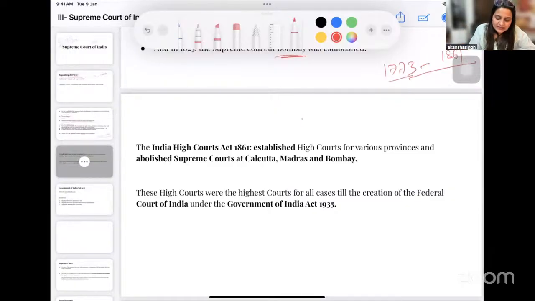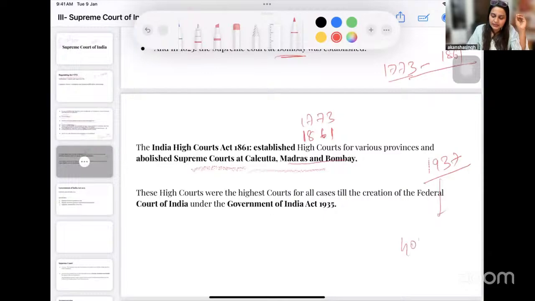So from 1773 to 1861, right? We introduced the Indian High Courts Act, and we said that all of these will now be considered as the High Court. And that is how we have one of the oldest High Courts in Calcutta and in Bombay, right? That was done by the Indian High Courts Act. Now, after this, we established another court. So, first is Supreme Court at Calcutta, and then the next important court that you have to remember is the Federal Court of India. The Federal Court of India was established in 1937, by the Government of India